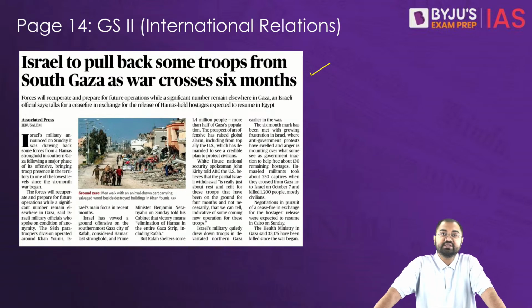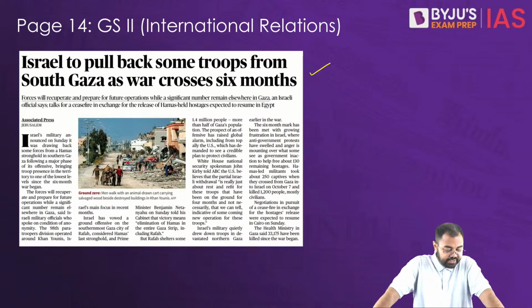Half of Gaza's total population, almost 1.4 million people, are in this particular area of Rafah.